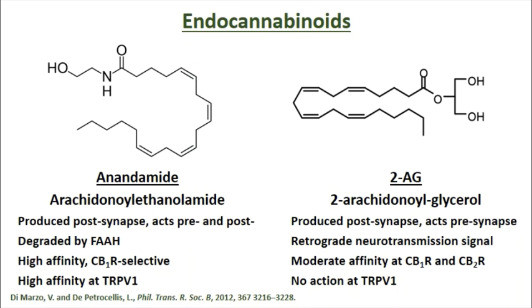Anandamide is named after the Sanskrit word ananda, which means bliss, and it is the main endocannabinoid active in the central nervous system, a high affinity cannabinoid 1 receptor agonist with high affinity at the vanilloid receptor, TRPV1. 2-AG is the most widespread endocannabinoid in the body, with moderate affinity at CB1R and CB2R and no action at the vanilloid receptors.